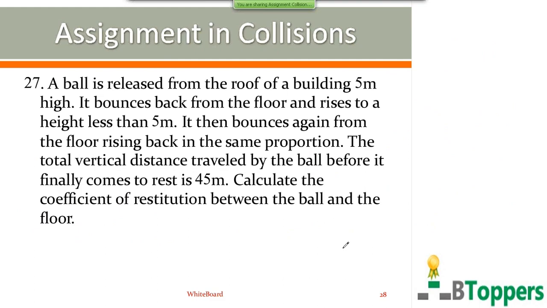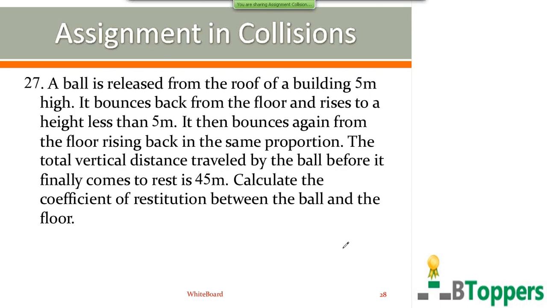Look at the question number 27. A ball is released from the roof of a building 5 meters high. It bounces back from the floor and rises to a height less than 5 meters. It then bounces again from the floor, rising back in the same proportion. The total vertical distance traveled by the ball before it finally comes to rest is 45 meters. Calculate the coefficient of restitution between the ball and the floor.